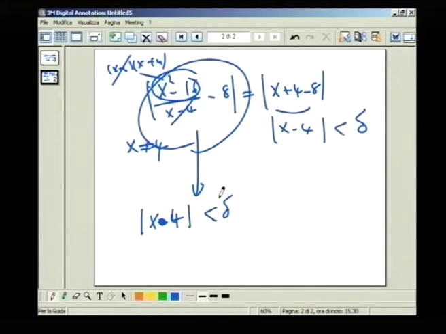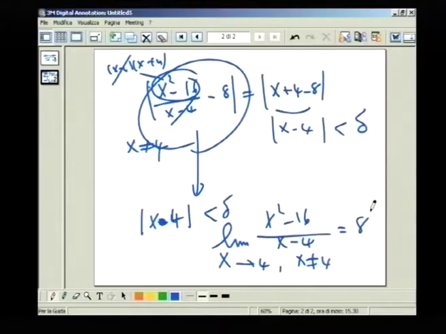So the idea is that (x squared minus 16) divided by (x minus 4) will approach the value 8 in a deleted neighborhood of the point 4, because this function and x plus 4 are the same so long as x is not equal to 4. So we can now say directly that the limit, when x tends to 4, with x not equal to 4, of (x squared minus 16) divided by (x minus 4) is equal to 8.